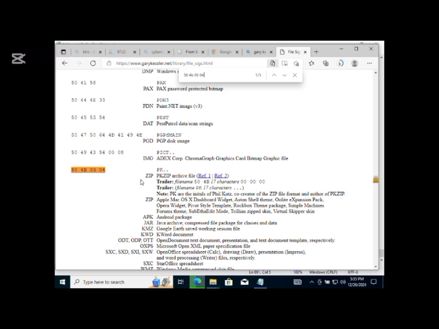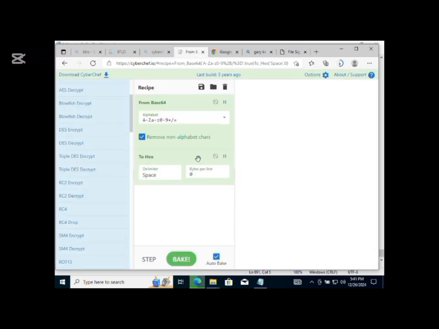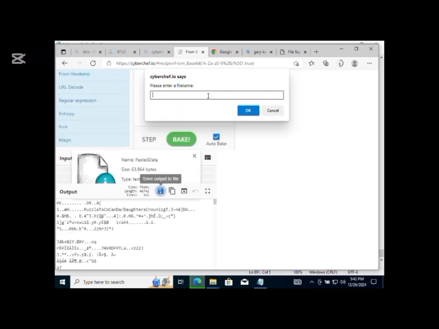Interesting. If you note, the other time we saw PDF. Now, in actual reality, it is a zip file. Interesting. So we'll remove the X. Then we'll save it as attachment.zip.